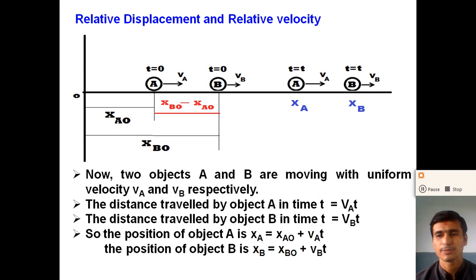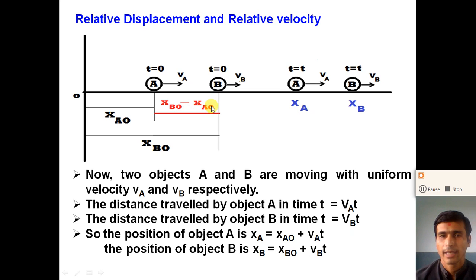The relative displacement between the two objects may change: it may increase, decrease, or be zero, according to the velocity of both objects. For that, consider two objects at time t equal to 0. Object A is at a distance XAO and object B is at a distance XBO. The relative displacement between the two objects at time t equal to 0 is XBO minus XAO, right?